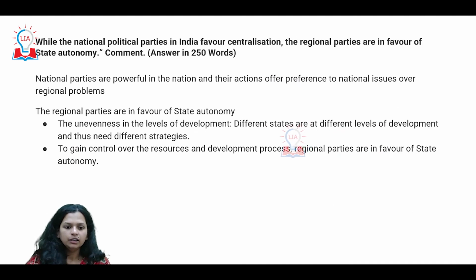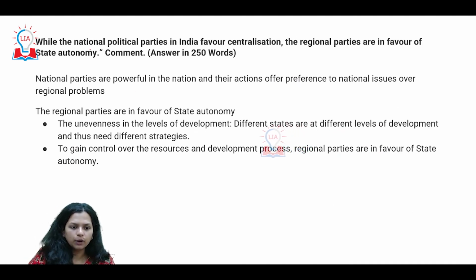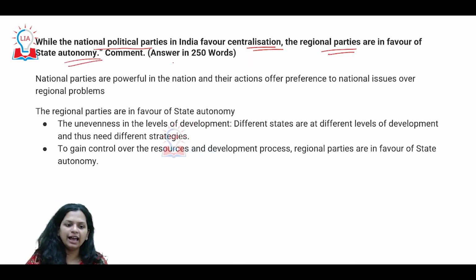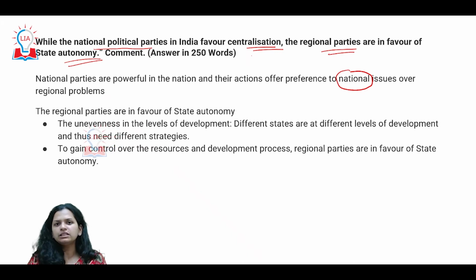All right, moving on to our next question: while the national political parties in India favor centralization, the regional parties favor state autonomy. We are looking essentially at two kinds of parties. The national parties give preference to national issues, obviously because they are trying to have a much larger appeal.